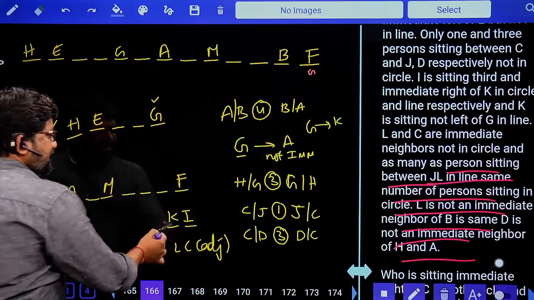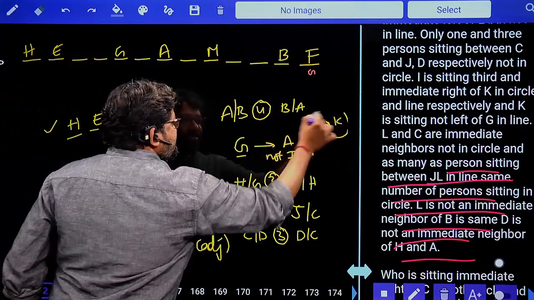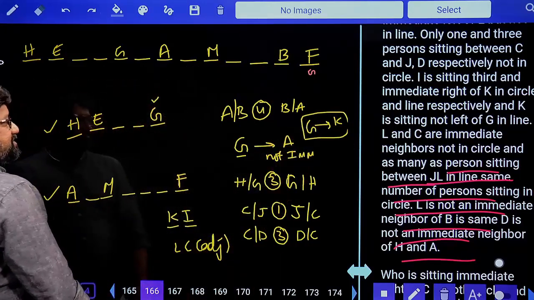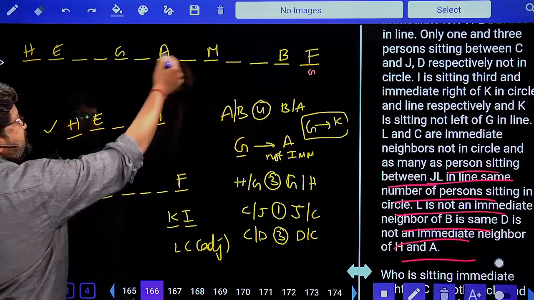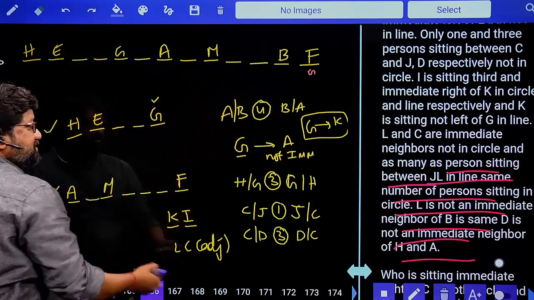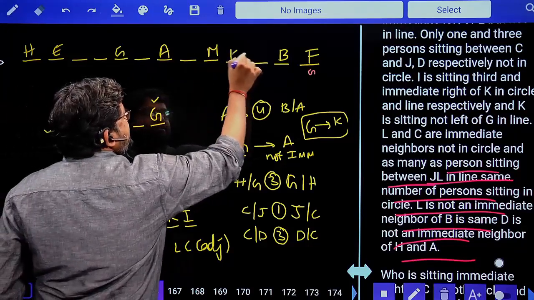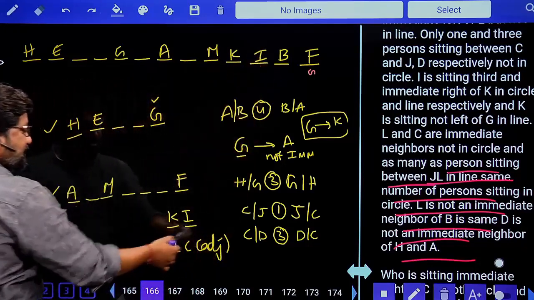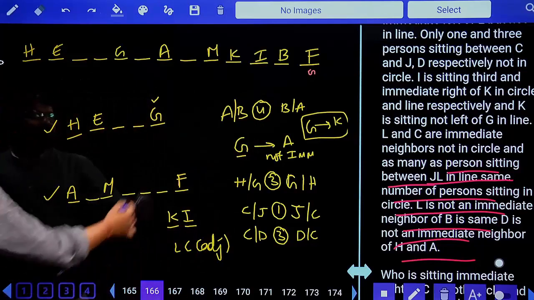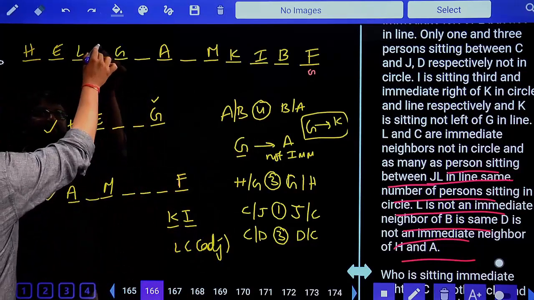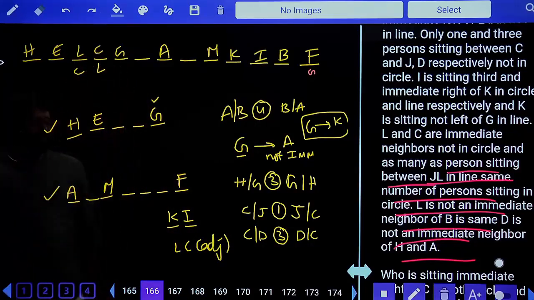Next, K and I are adjacent, and he says K is to the right hand side of G, adjacent neighbors, then two vacant seats. Neighboring seat should be vacant. Yes, this is K and this is I. And he says L and C are also adjacent. L and C, two vacant seats, only one possible here. L, C, or C, L. We'll see whatever it is.